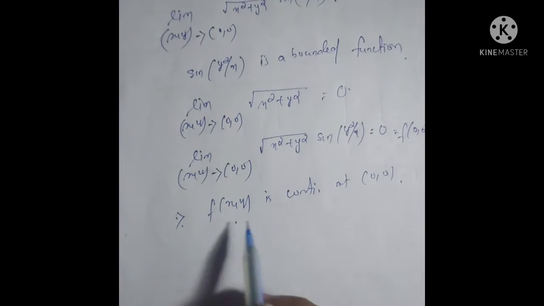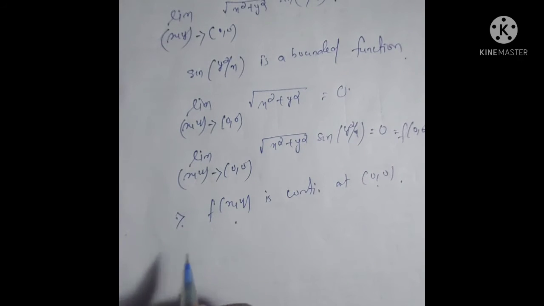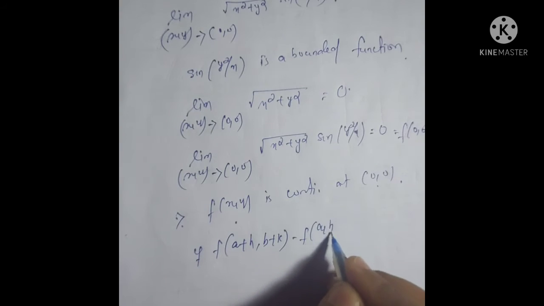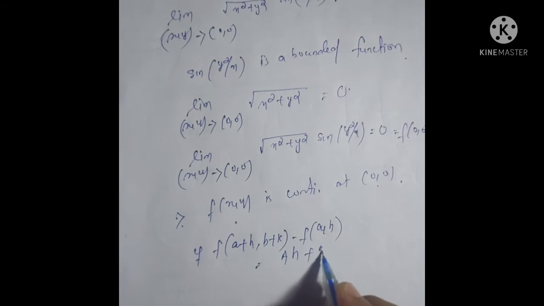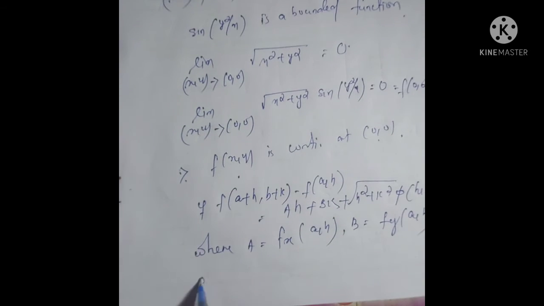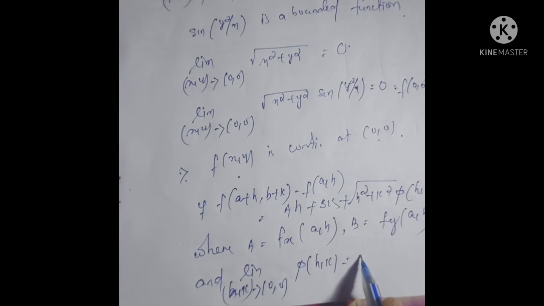Now we have to check whether the function at origin is differentiable or not. For differentiability, we check that f(a+h, b+k) − f(a,b) is equal to ah + bk + √(h² + k²) φ(h,k), where a is the partial derivative with respect to x at (a,b), b is the partial derivative with respect to y at (a,b), and the limit as (h,k) tends to 0 of φ(h,k) is equal to 0.